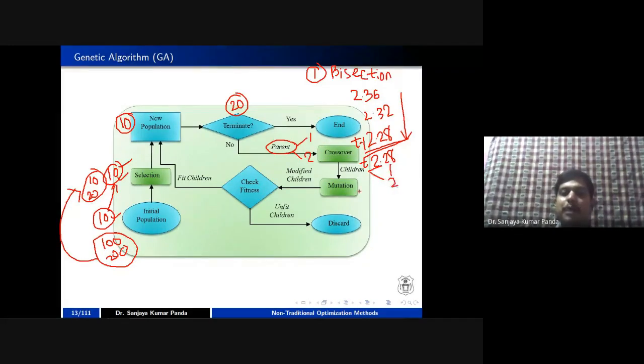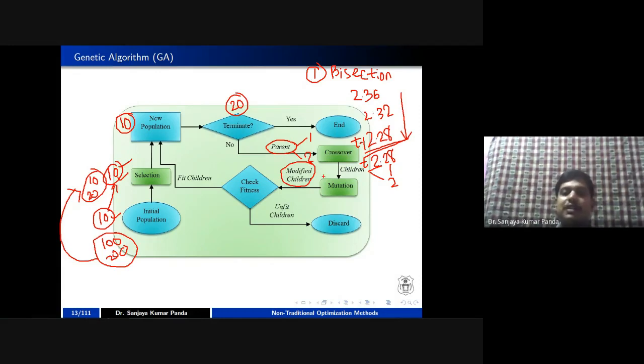You have to apply the mutation process to the children, not to the parent. Mutation is always applied to the children. Once you apply the mutation process to the children, I call these children modified children.